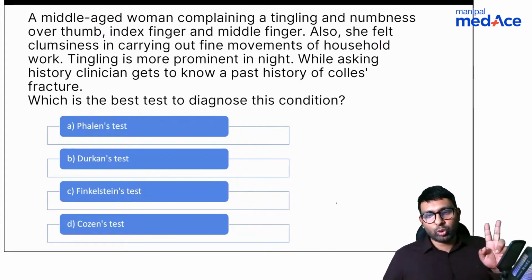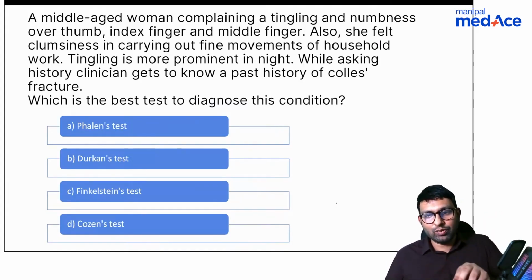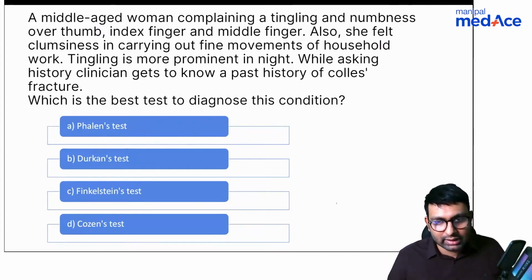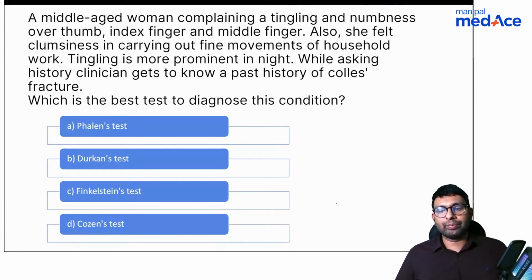So again, a two-layered question where one, you have to understand what is the diagnosis, and second, you have to be able to understand what is the best test for this diagnosis. Dr. Jain has straight away answered it as Durkan's test. Anyone else would like to answer? Give it a try. Dr. Jain, could you also tell us what is the diagnosis here? So let's try to solve the first layer.